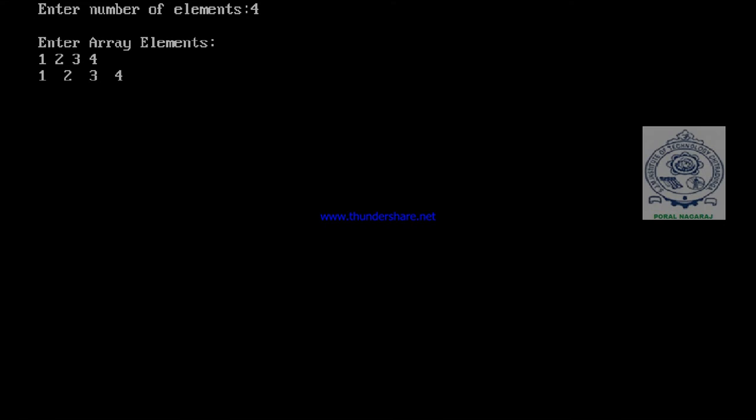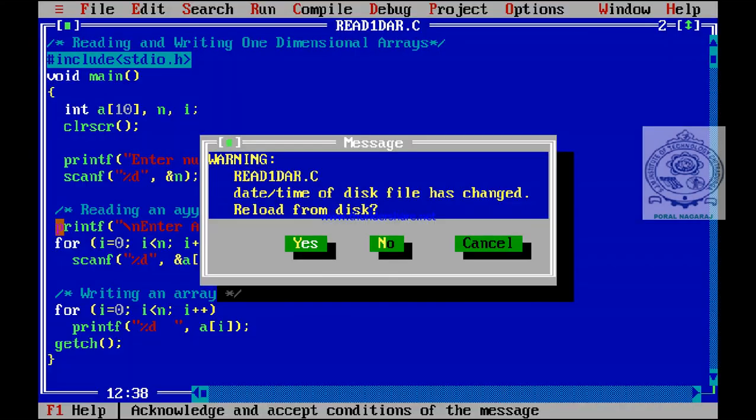Okay. So even here, see, instead of just displaying 1, 2, 3, 4, if we write "the given array is 1, 2, 3, 4", it would be better. That can also be displayed by modifying our printf statement here. See, here you can modify.